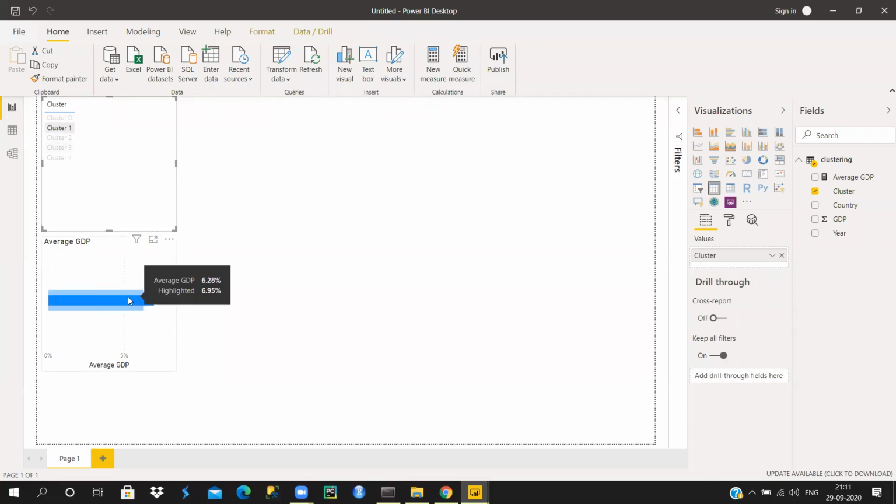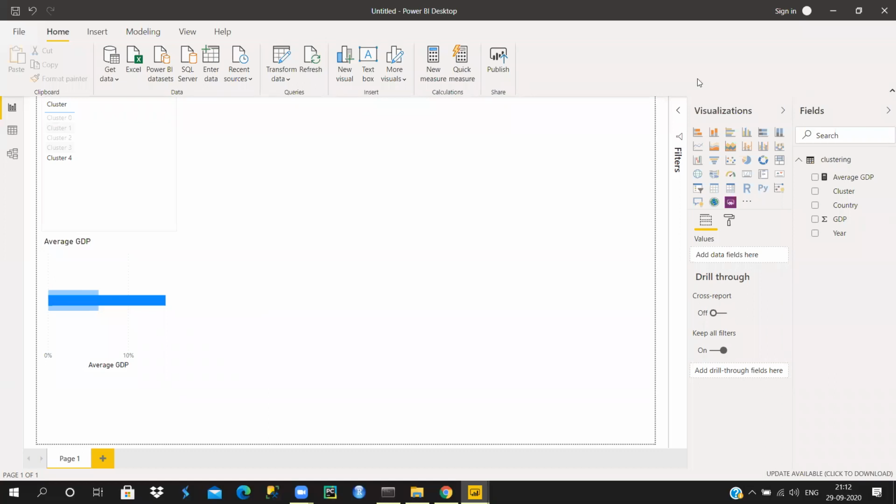If you look at cluster one and hover over it, the average GDP will remain the same everywhere. The average of all the data points we have will remain the same. 6.28% is fixed. And the highlighted one, if you look at cluster one, 6.95% is the GDP for cluster one. For cluster two, 9.16 is the GDP. Similarly, for cluster three and four, you can check like this. So this is one of the basic charts that we can do.